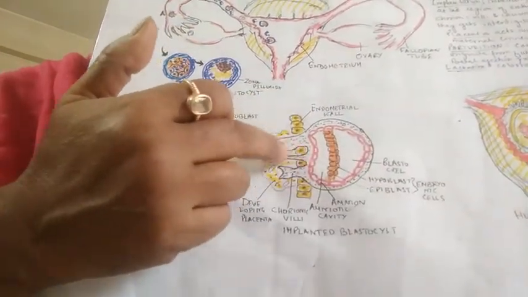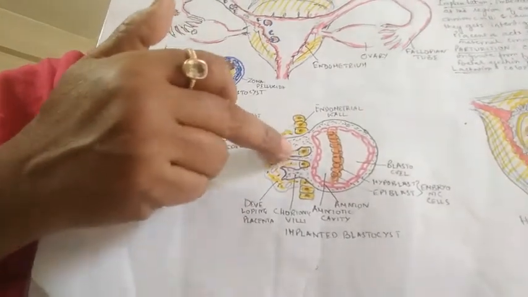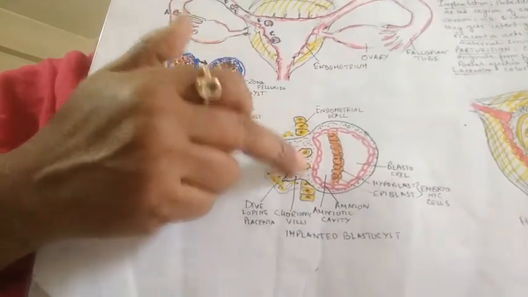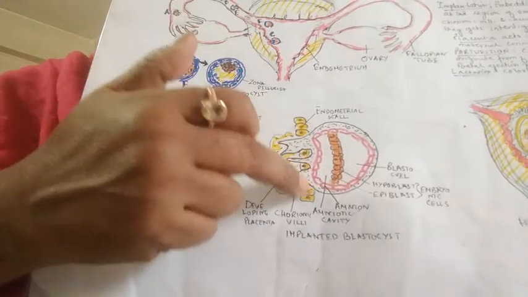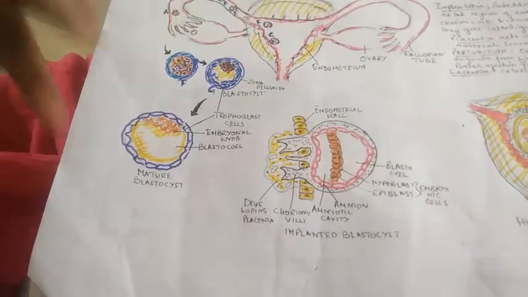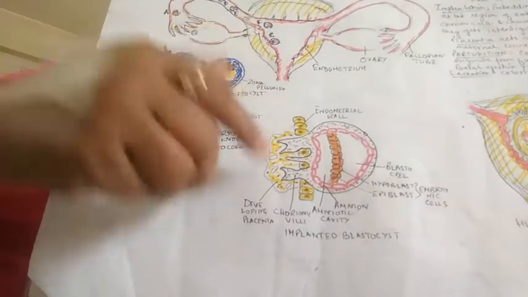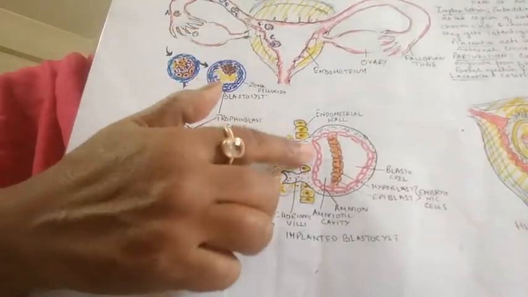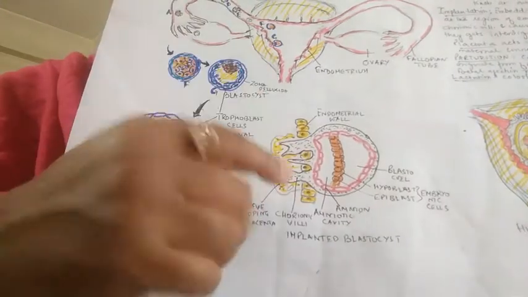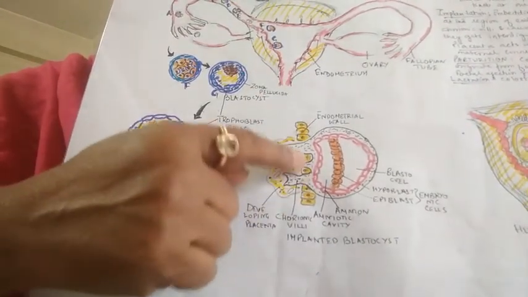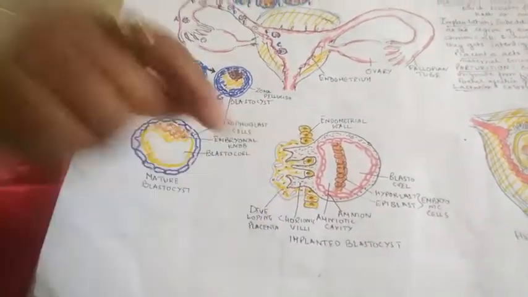The chorion produces chorionic villi, and this chorionic villi enters into the endometrial wall. This is the endometrial wall, and the endometrial wall and the chorionic villi get interdigitated, clear, forming the placenta, and thus it gets attached with the endometrial wall. So this is called implantation.